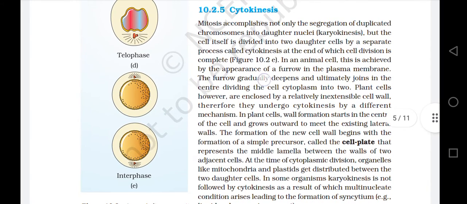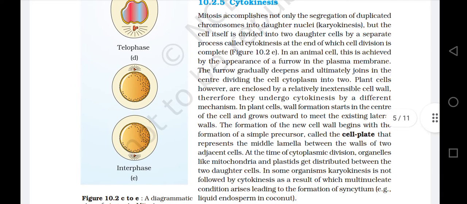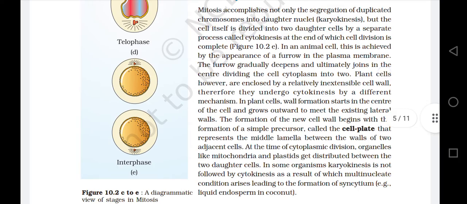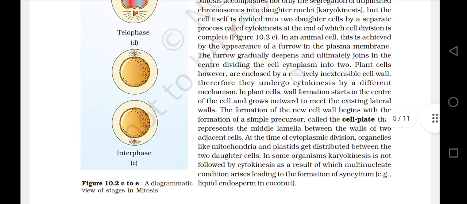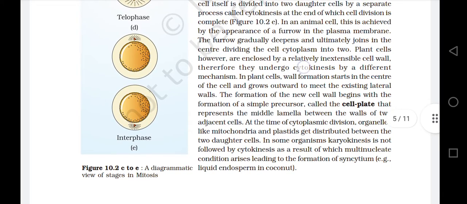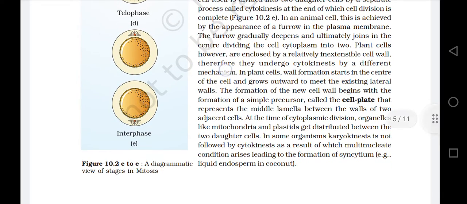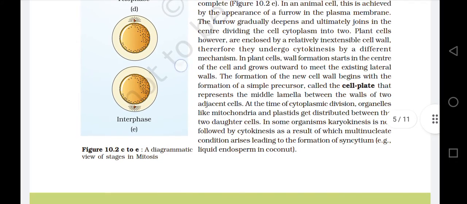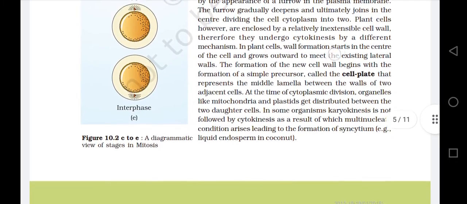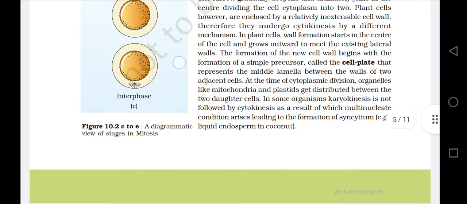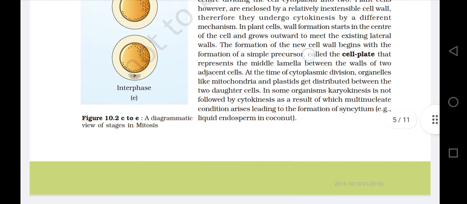The furrow gradually deepens and ultimately joins in the center, dividing the cell cytoplasm into two. Plant cells, however, are enclosed by a relatively inextensible cell wall, therefore they undergo cytokinesis by a different mechanism. In plant cells, wall formation starts at the center of the cell and grows outward to meet the existing lateral walls. The formation of the new cell wall begins with the formation of a simple precursor called the cell plate.